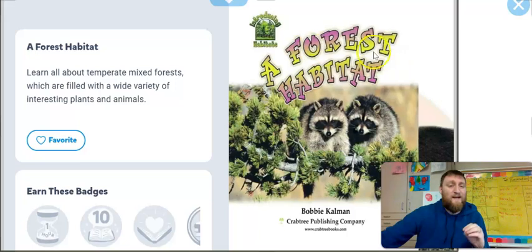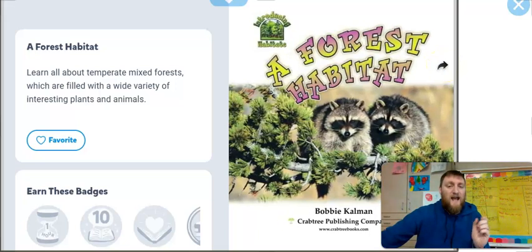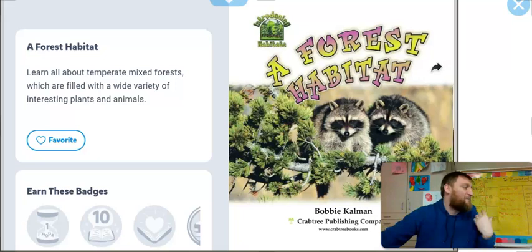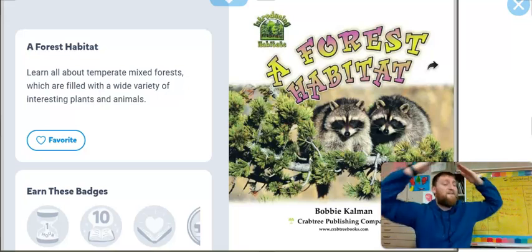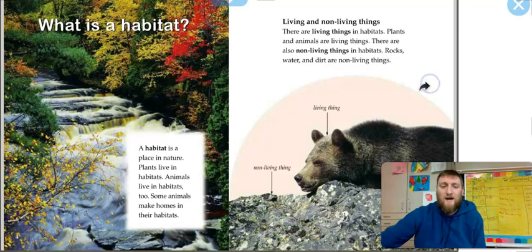Okay, here we go. This is called a forest habitat. Say it with me, habitat. What does habitat mean? Where it lives. Good job.